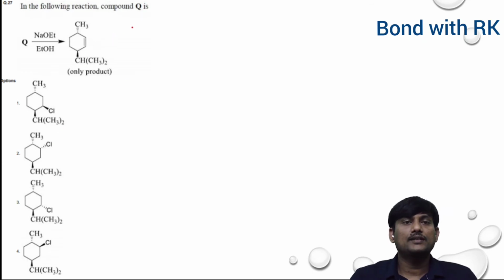In the following reaction, compound Q is... Here let's take this one. Here you have hydrogen both above the plane and below the plane. You have below the plane a hydrogen. And here also below the plane there is a hydrogen. In elimination reaction there should be an anti-periplanar condition.